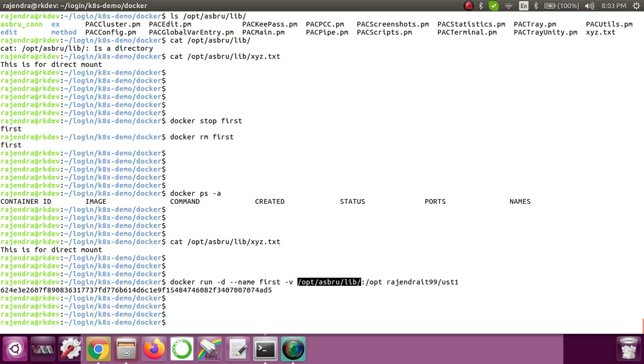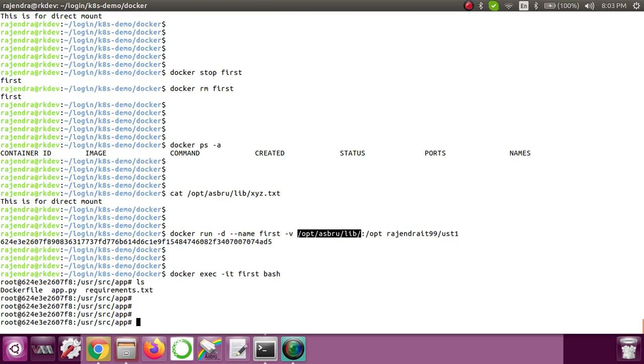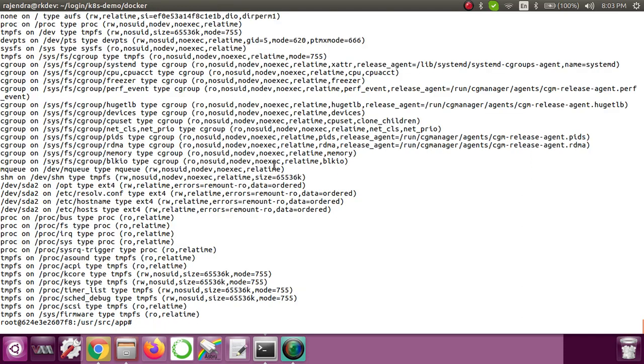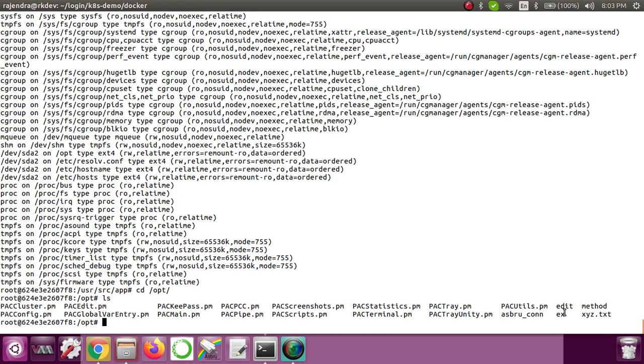So now the container is started. Let me go inside the container: docker exec -it your container name and the shell you want. Okay, so now if I press enter, first do ls and check the mount point. The mount point we have is /opt. So go to /opt first and do ls. Here you can see that this xyz.txt file is still there.